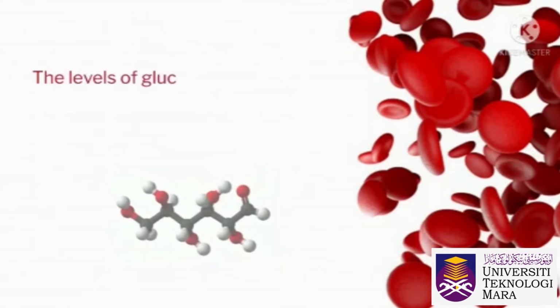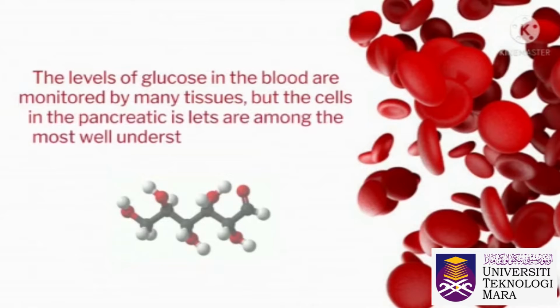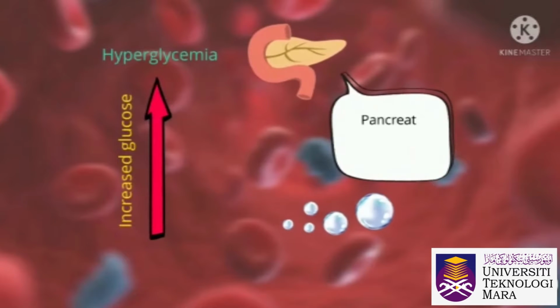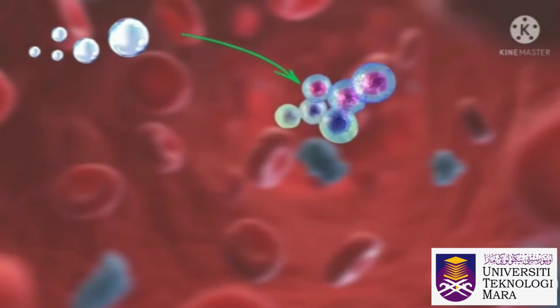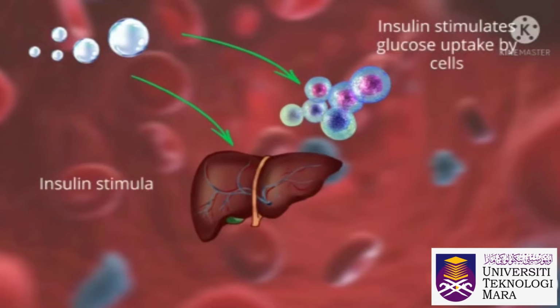The levels of glucose in the blood are monitored by many tissues, but the cells in the pancreatic islets are among the most well understood and important. If blood glucose levels rise, the beta cells of the pancreas respond by secreting insulin. Insulin stimulates most body cells to increase their rate of glucose uptake from the blood. It increases the cellular rate of glucose utilization as an energy source.